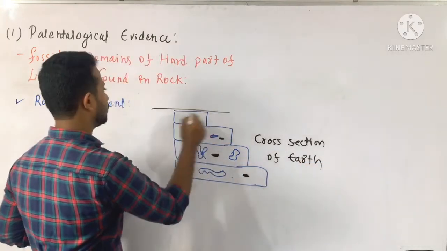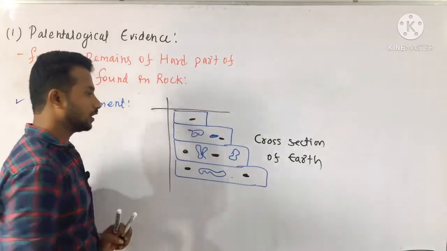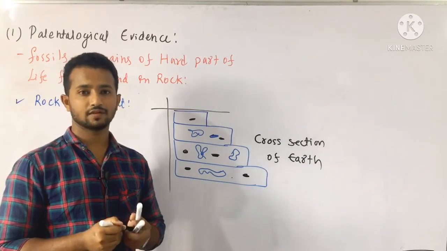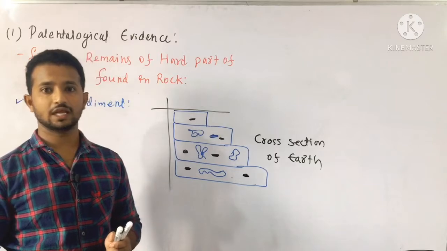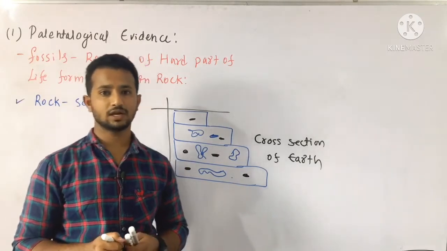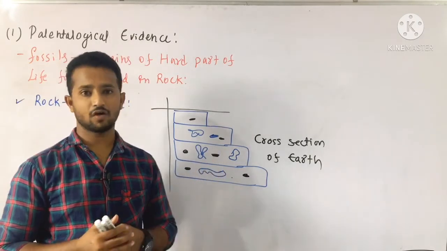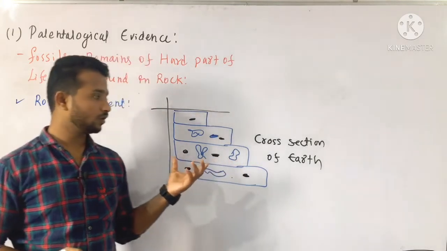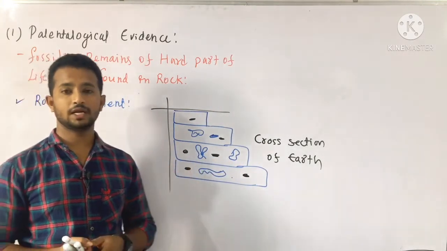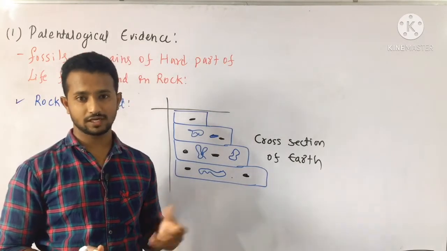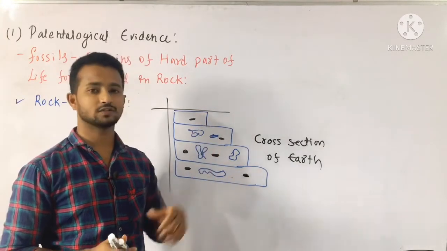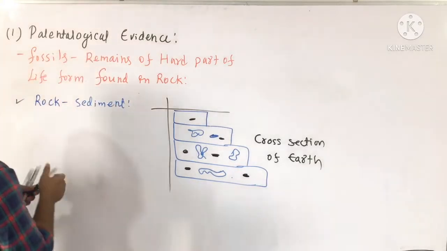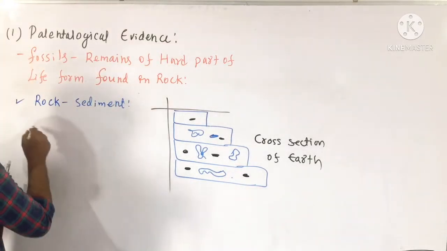So this is the cross section of the earth. If we look carefully at the surface in section, we will get the formation of layer by layer of the earth, and this cross section indicates the arrangement of sediments containing fossils of the living organisms. It is believed that those living organisms probably died during the formation of the sediments. Clear?